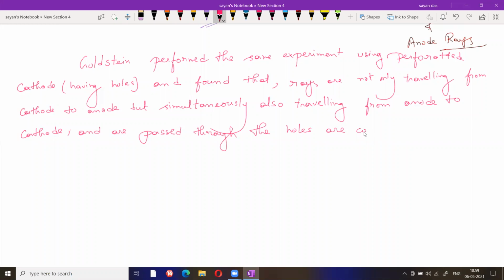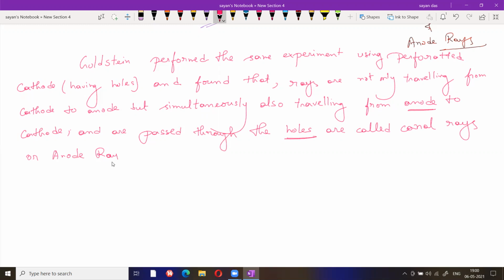Are called canal rays, because they passed through the holes. That's why this is called canal rays. And it moves towards the cathode from the anode, that's why this is known as anode rays.